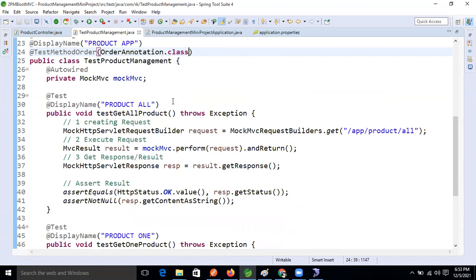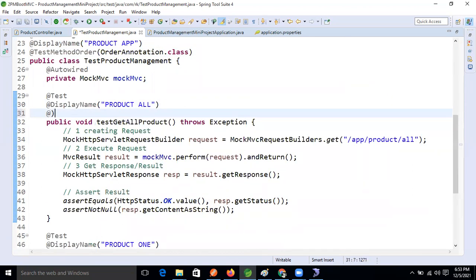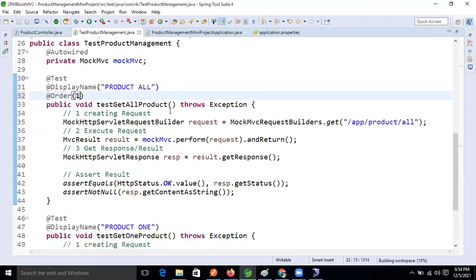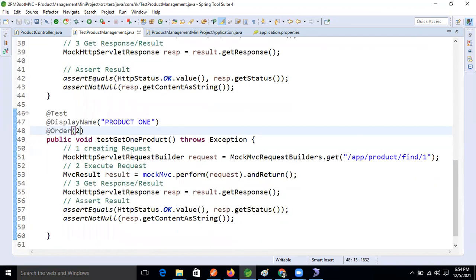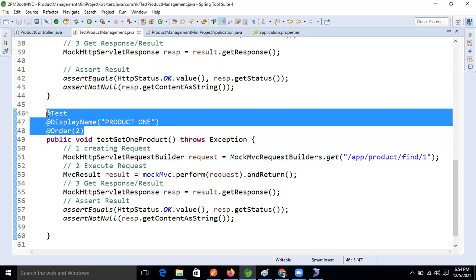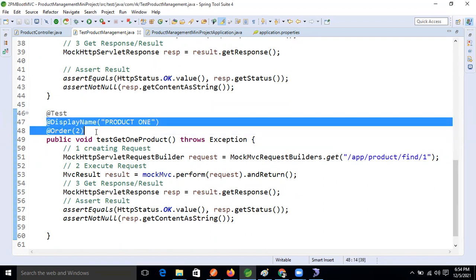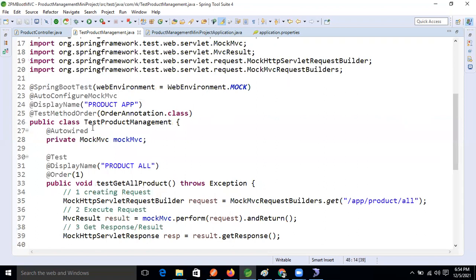And first, this one I want to check. So what is the order? @Order(1): I'm giving this one first. After that this one, @Order(2). Fine. I hope I already explained, guys. I don't have the capacity to explain it again. I hope the people are remembering these two annotations. Okay, fine.